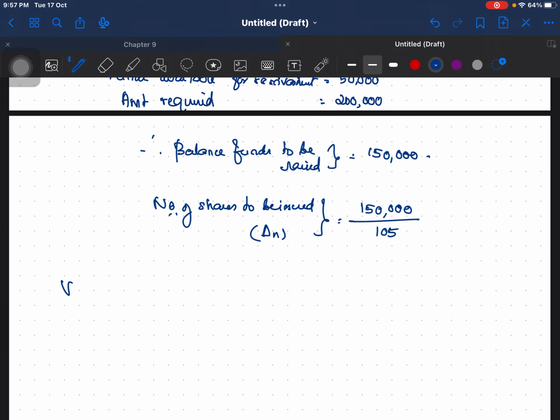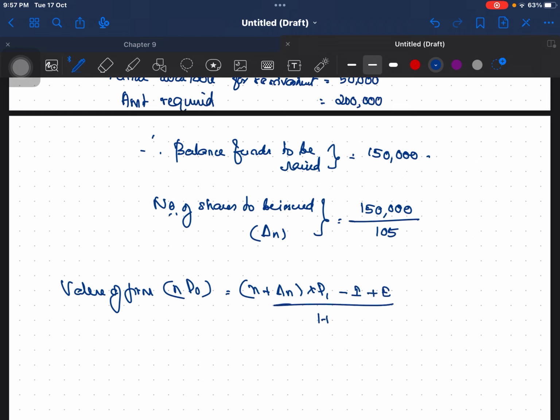Now value of firm. Value of firm nP0 is equal to (n plus delta n) into P1 minus I plus E, divided by 1 plus Ke.